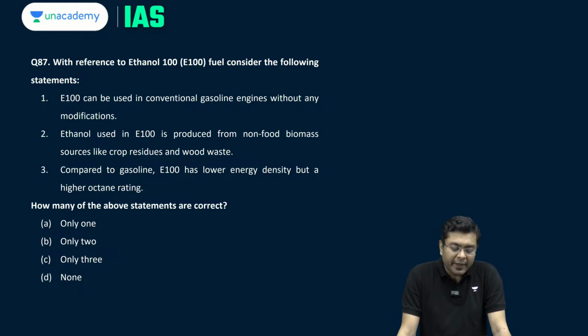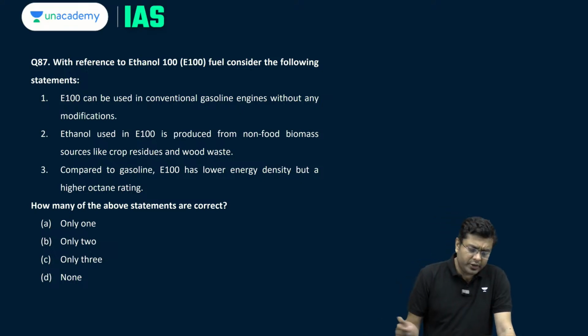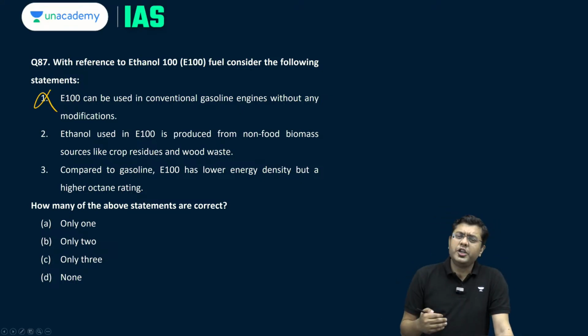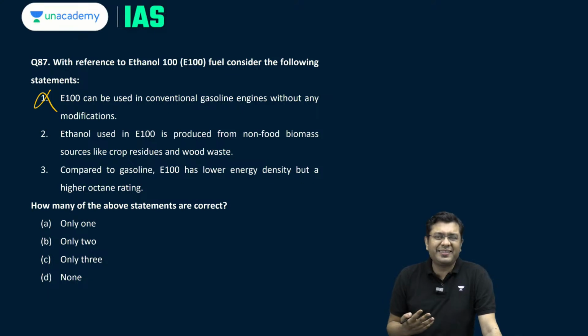Now, coming to the final question. With reference to ethanol 100, E100 fuel, consider the following statements. E100 can be used in conventional gasoline engines without any modification. Absolutely not. You need modifications. For ethanol engines, you need flex engines. Normal petrol engines will have a knocking effect and can be susceptible to breakdown as well.